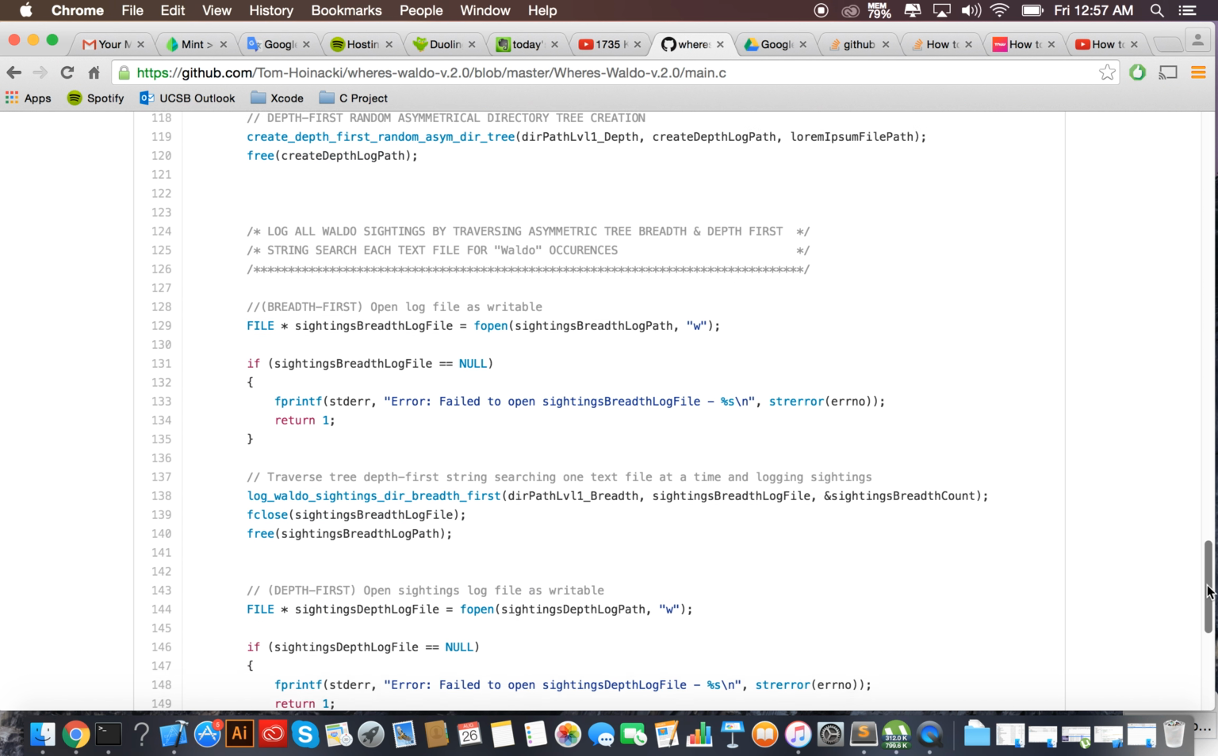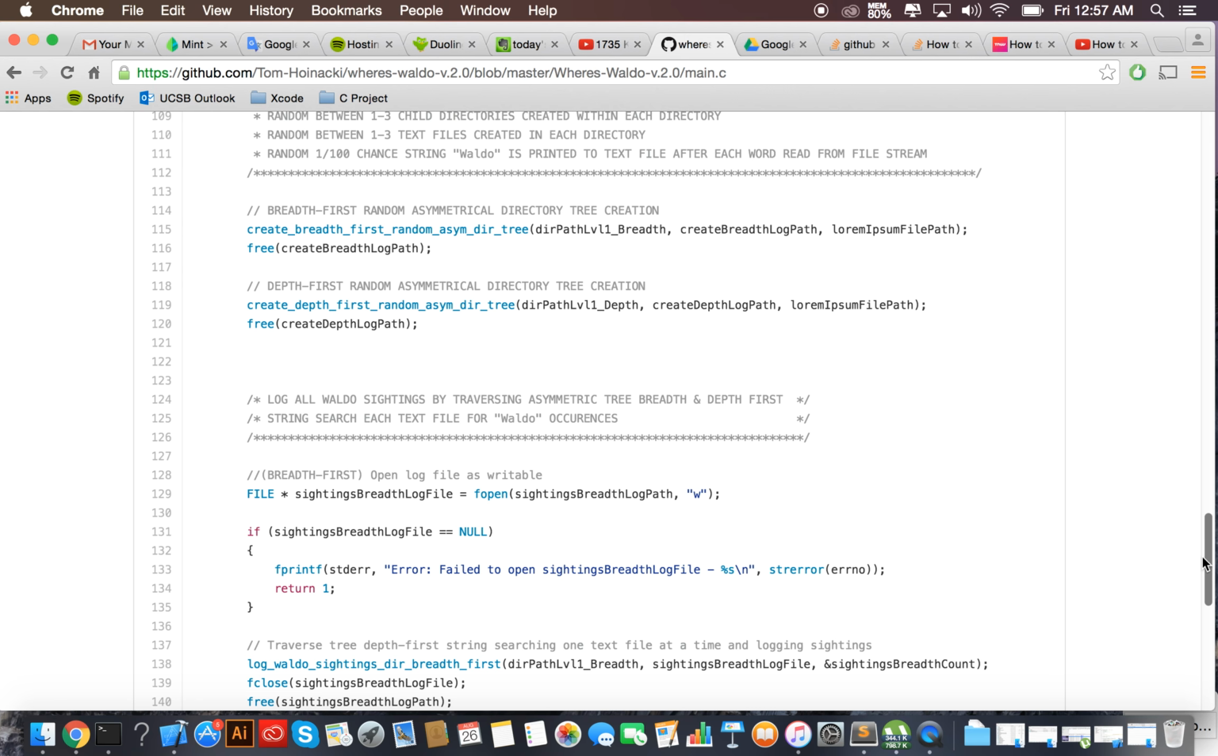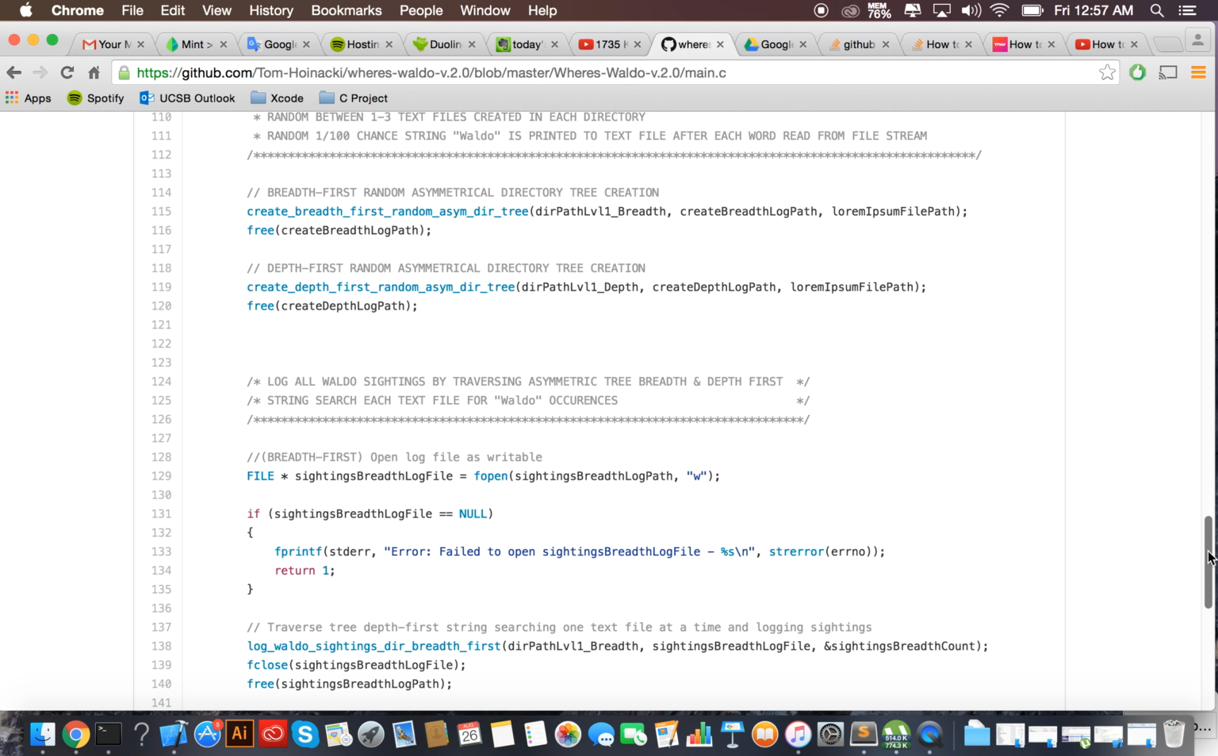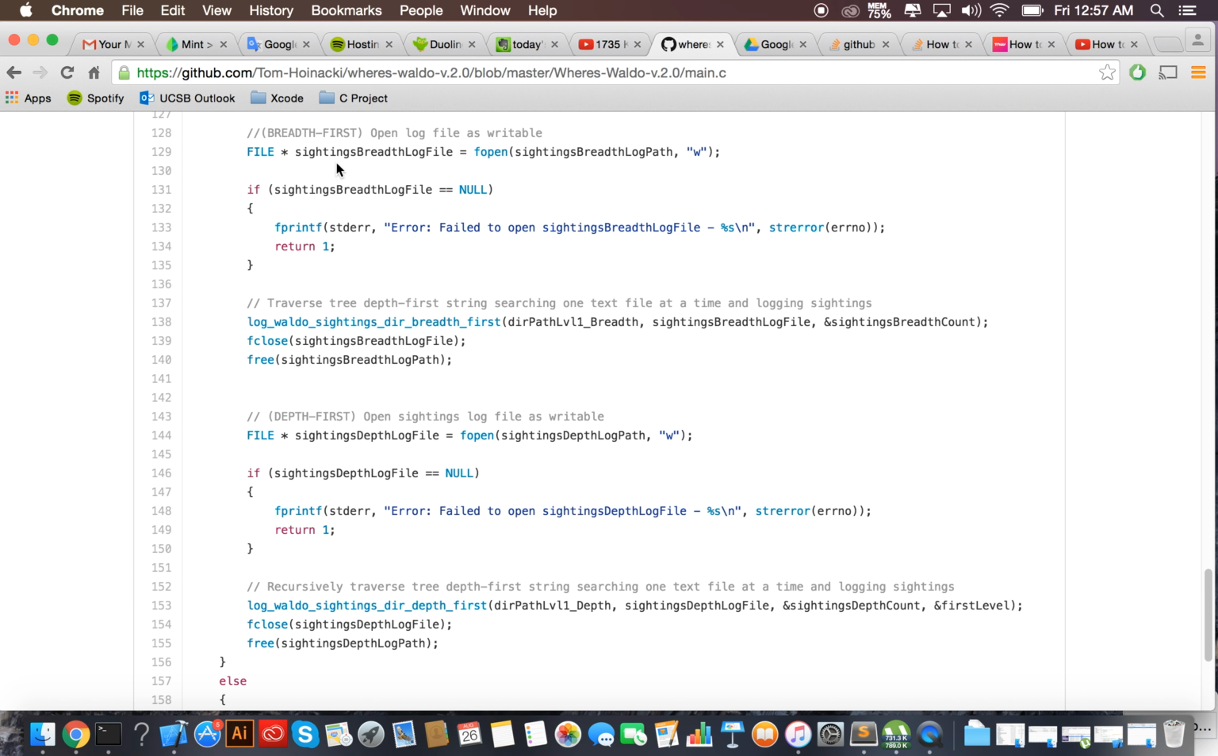So after it creates the actual trees, we'll see right here, you create the breadth tree, you create the depth tree. And once those are created, it's going to go through a second time because the program isn't supposed to know how they were created. It's just a random tree that it's given. It uses some recursive algorithms to go through either depth first or breadth first and find all these Waldo instances. So we can see the sightings log files for each one are created here, and this is where we go through and we log everything.